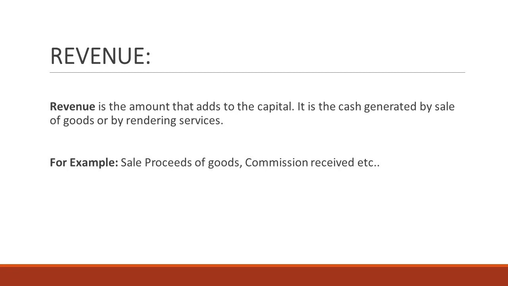If we get some money by the sale of goods and by rendering the services, then we will call it revenue. Whatever cash is generated by sale of goods and by rendering the services is nothing but incomes. For example, sale of goods, sale proceeds from the goods. If we receive some commission, if we receive some fees, then all those incomes are termed as revenue.